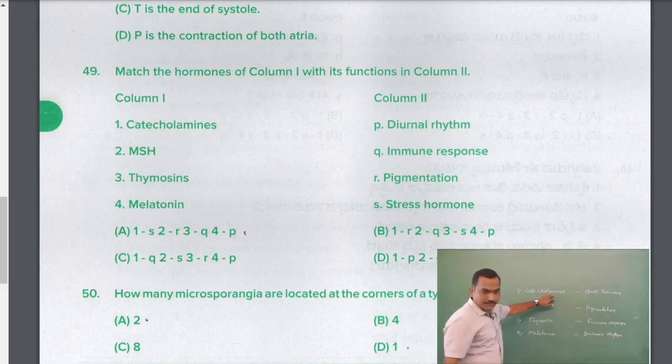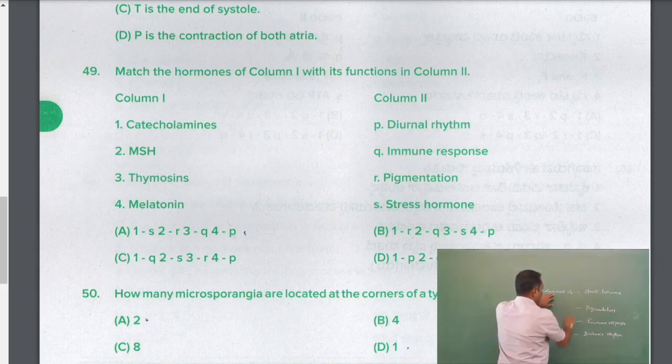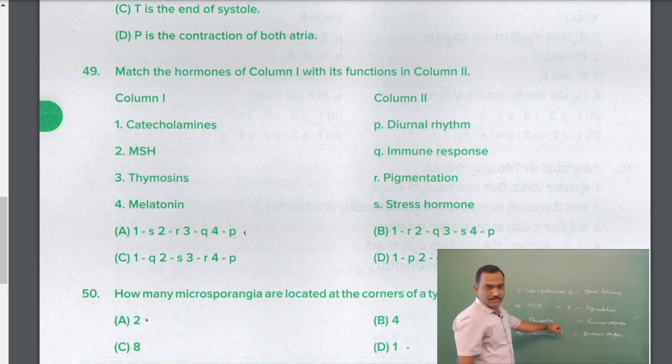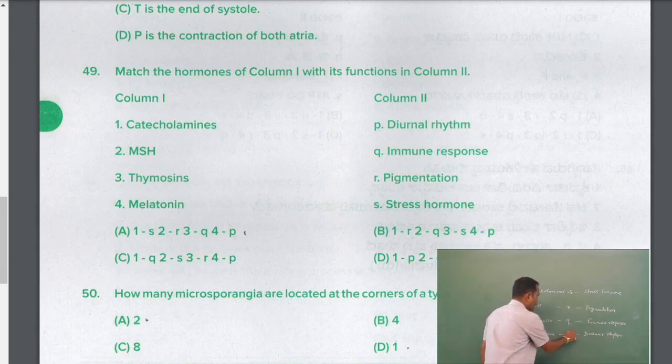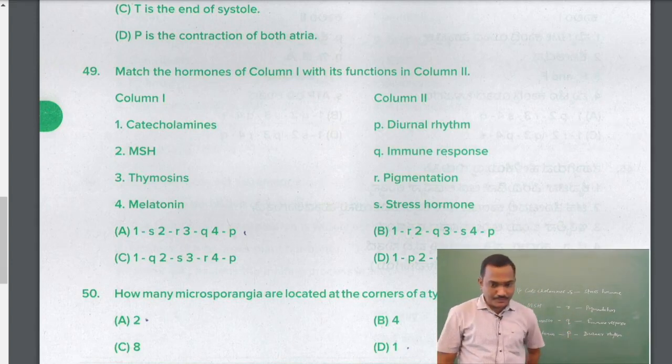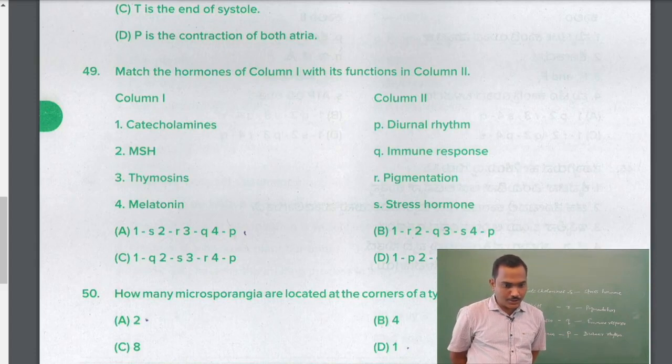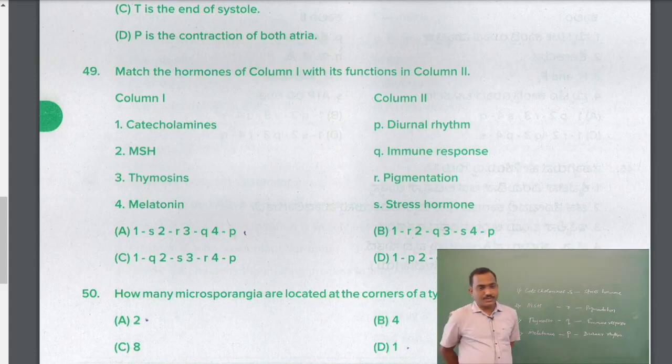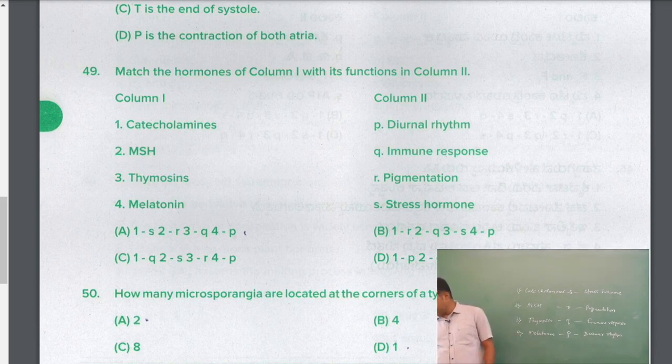So again, catecholamine matches with S, and MSH pigmentation with R, thymosin is immune response Q, and melatonin diurnal rhythm P. SRQP. So option A is the right answer here.